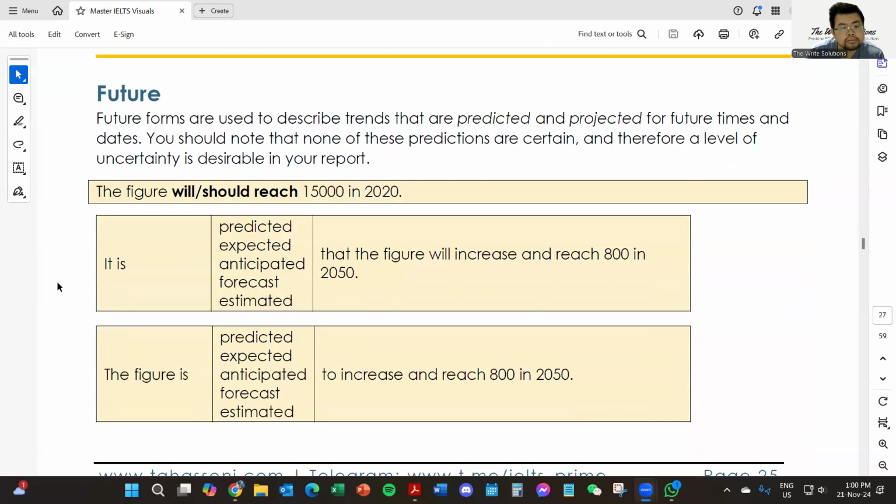Future tense. Future forms are used to describe trends that are going to be in the future, predicted, projected, and future dates and times. You should note that none of these predictions are certain. They're just an estimate, and therefore a level of uncertainty is desirable in your report. The figure will reach, should reach, okay? It is predicted, expected, anticipated, forecast, estimated. It's not exact. We don't know what's going to happen in the future.